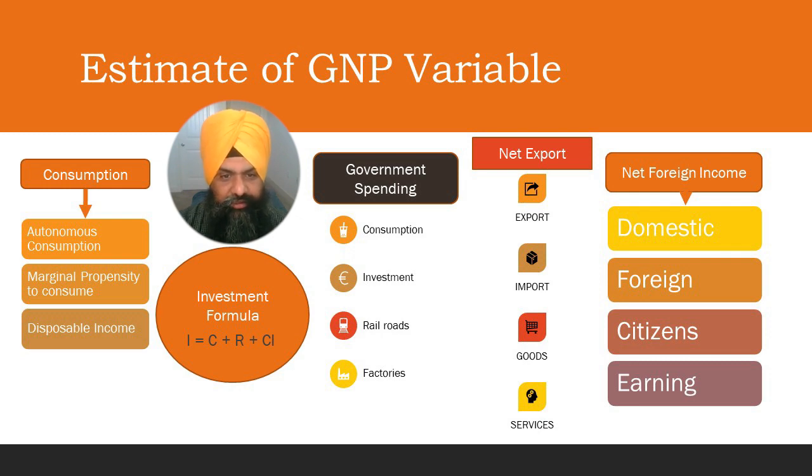Marginal propensity to consume assumes that consumption does not increase at the same rate as income. When income increases, people spend some and save the rest. Marginal propensity to consume is the portion of additional income spent by a consumer with an increase in their income. Disposable income is the income that a consumer has in hand to spend after paying taxes.